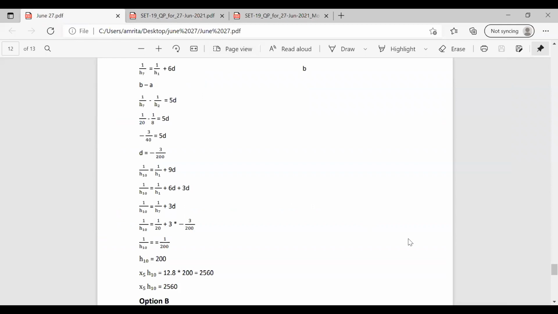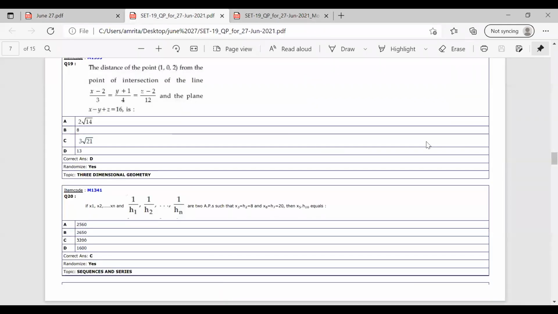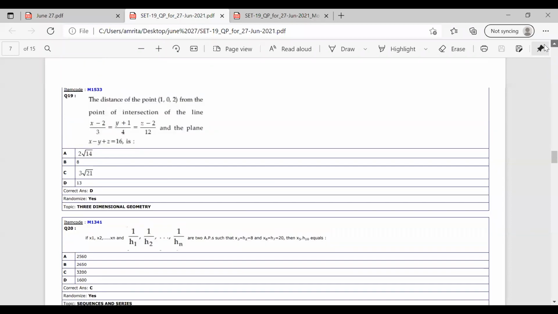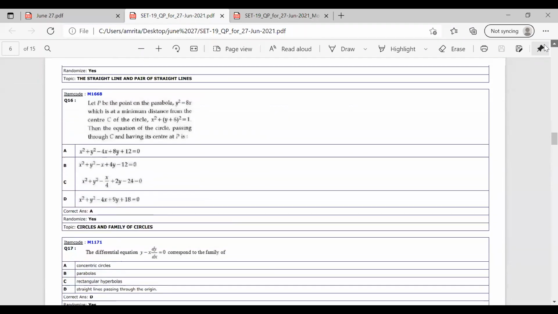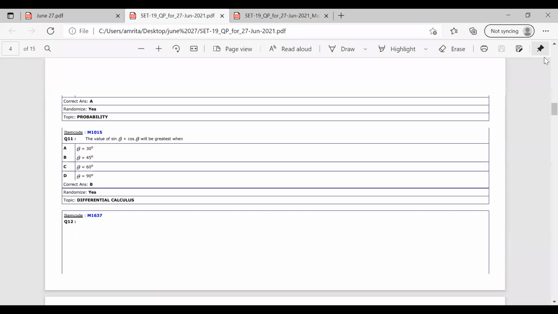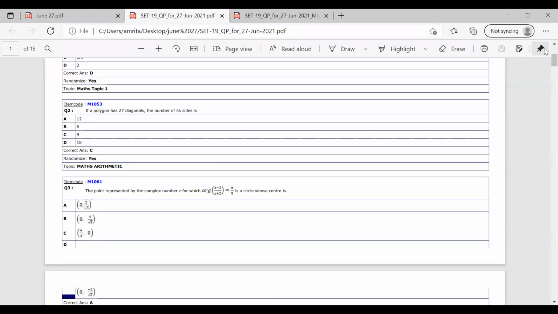Okay. So these are the mathematics sessions. So every question is cleared, I think. Now I will stop sharing.